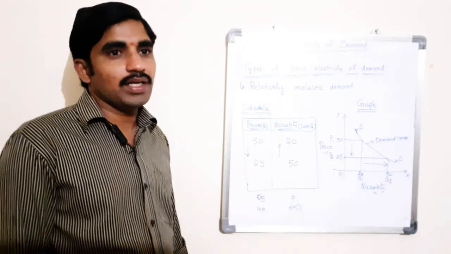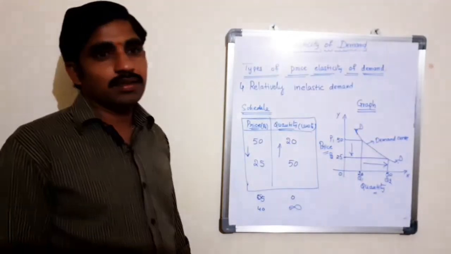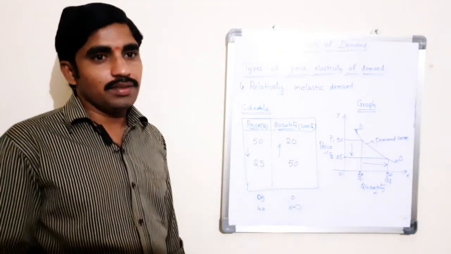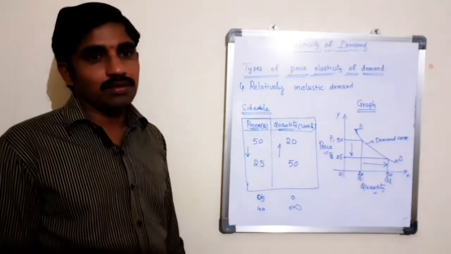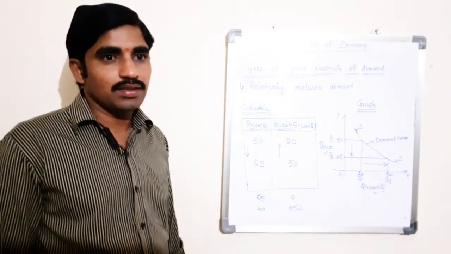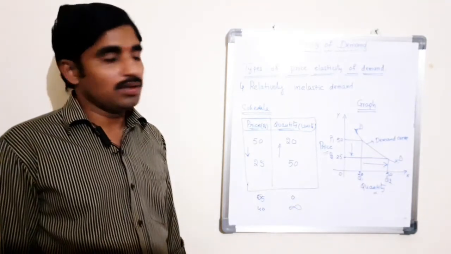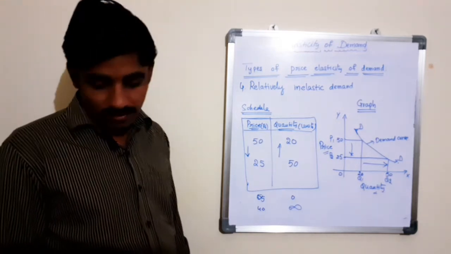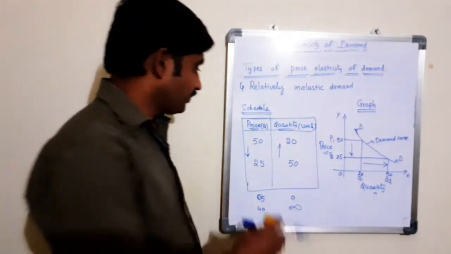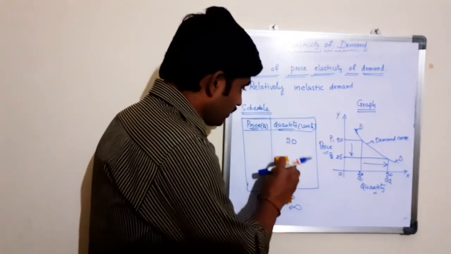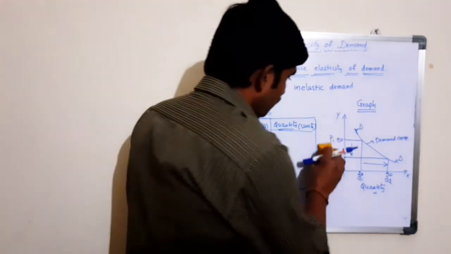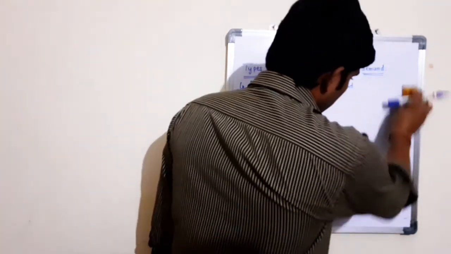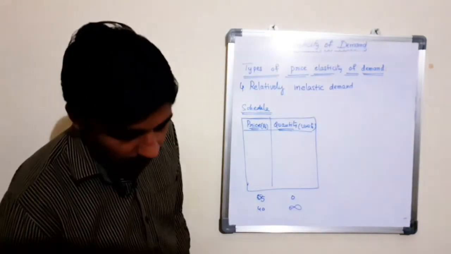The numerical value of this relatively inelastic demand is less than 1. Here the demand curve, in this case the demand curve of relatively inelastic demand, is rapidly sloping. Now let me explain the relatively inelastic demand by using the schedule and the graph. As per the definition of relatively inelastic demand, more changes in price, less changes in the quantity demand of a product.